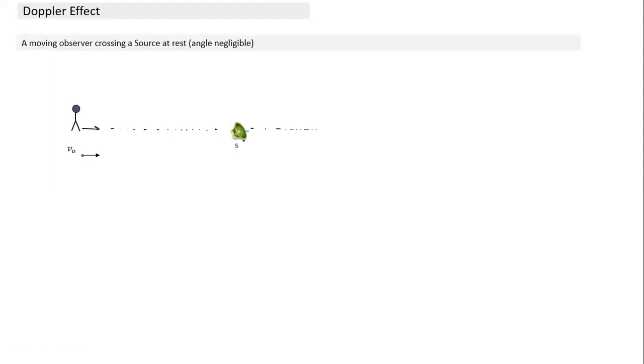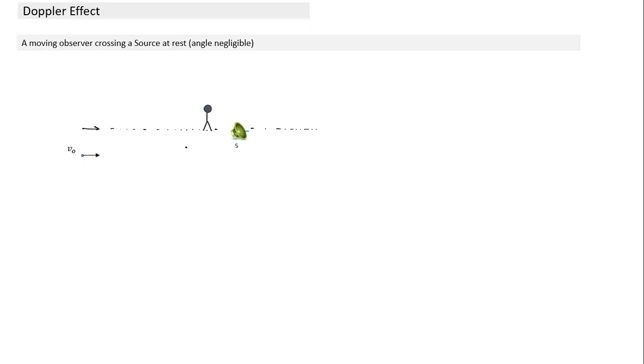It is something like this. If an ambulance is standing by the side of the road with the siren on, and you are passing by in a car, when you are approaching the ambulance you will hear a frequency which will be higher than the frequency of sound emitted by the siren. But as soon as you cross the ambulance, suddenly you notice the frequency has changed. So here this frequency will be higher, this frequency will be lower. This also is a very similar question.